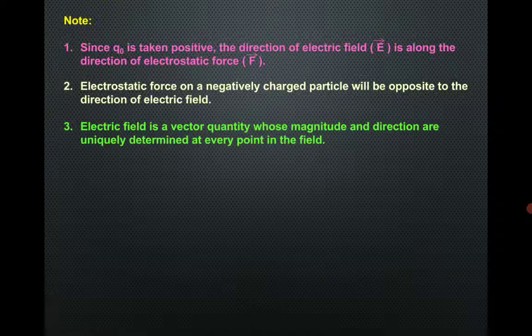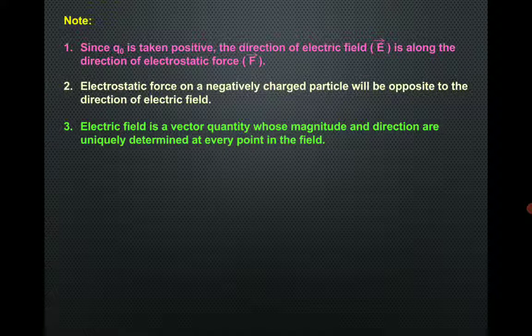Third point, electric field is a vector quantity whose magnitude and direction are uniquely determined at every point in the field. It means electric field intensity is defined and can be expressed at every point in the electric field region.